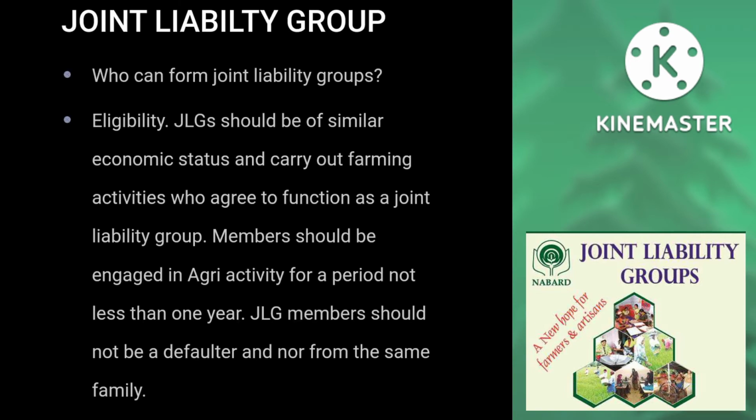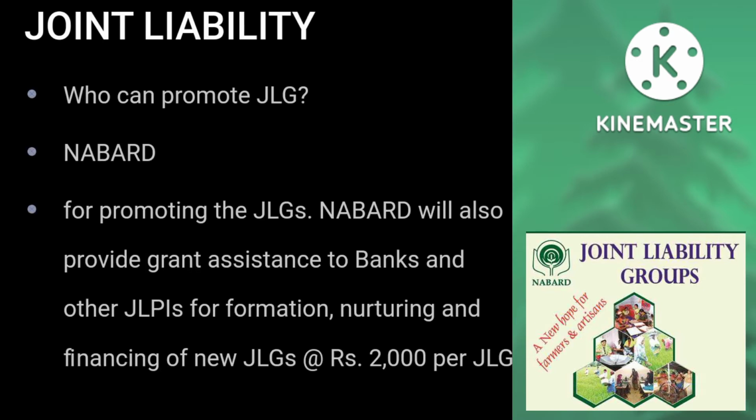Who can form joint liability group? Eligibility: JLG members should be of similar economic status and carry out farming activities. Those who agree to function as joint liability group members should be engaged in agri activity for a period not less than 1 year. JLG members should not be defaulters and not from the same family.